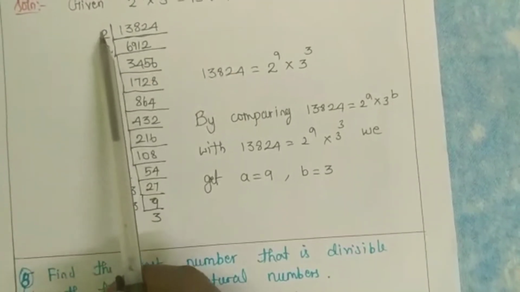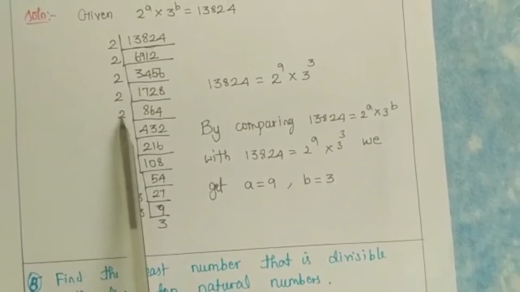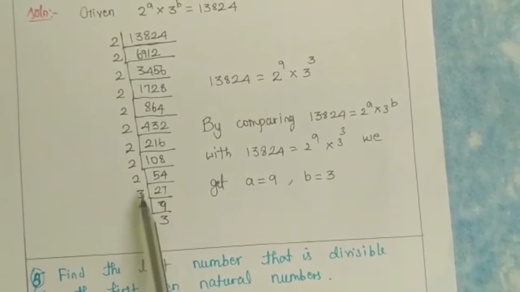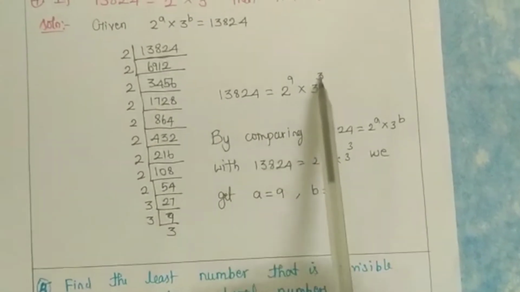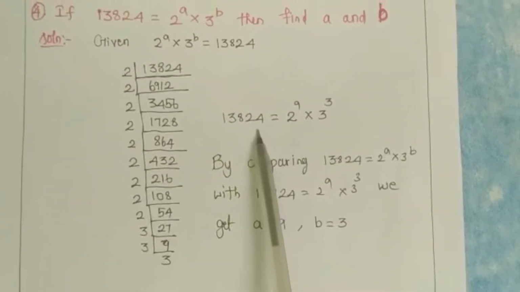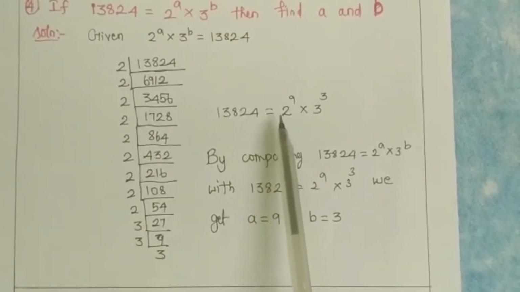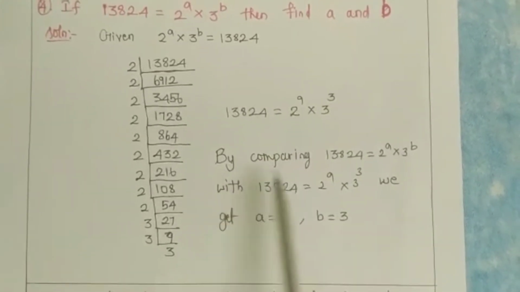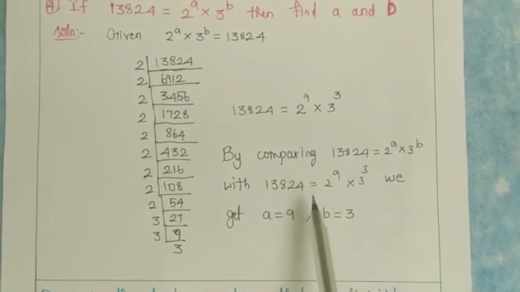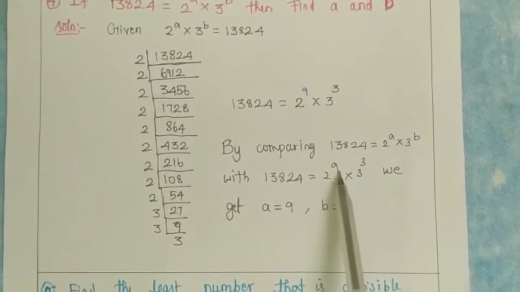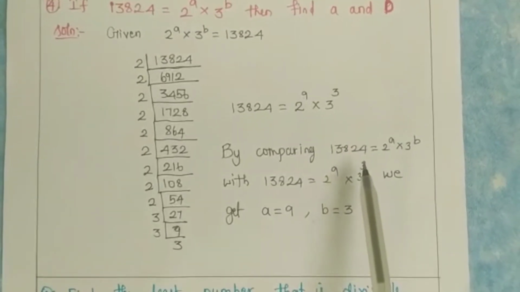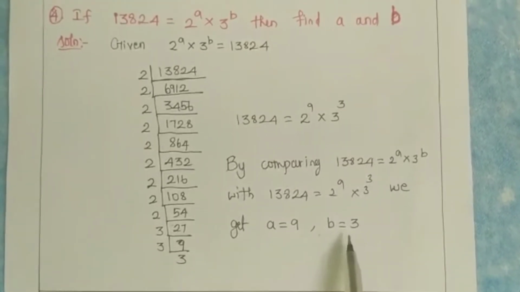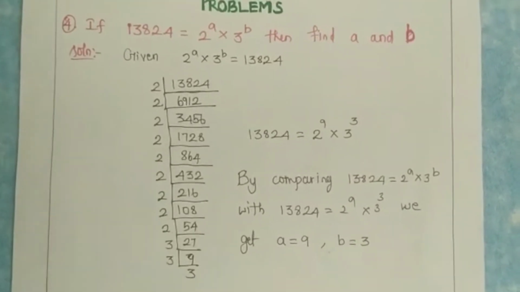So 2 how many times? 1, 2, 3, 4, 5, 6, 7, 8, 9 times of 2. 1, 2, 3, 3 times of 3. So this 13824 can be written as 2 power 9 into 3 power 3. So by comparing this with the question, what am I getting? In the place of a what am I having? 9. In the place of b what am I having? 3. So therefore a is equal to 9, b is equal to 3, which concludes this sum.